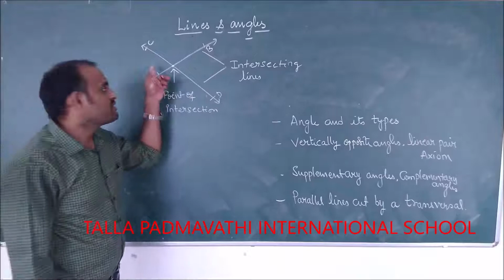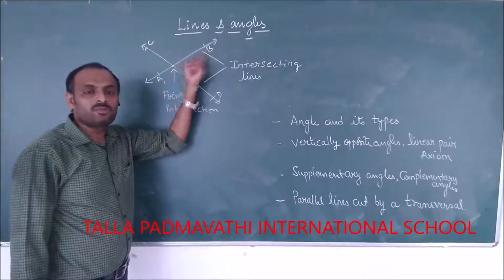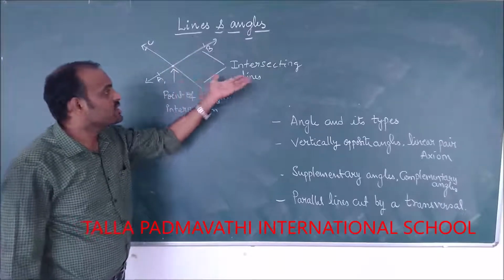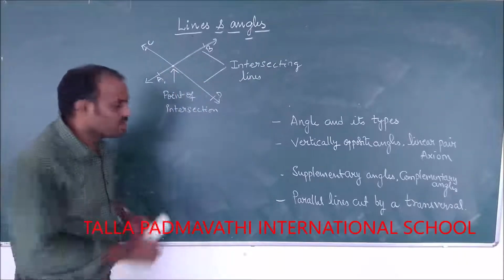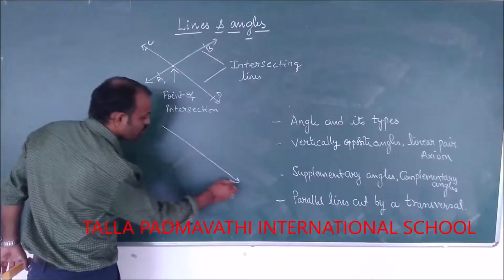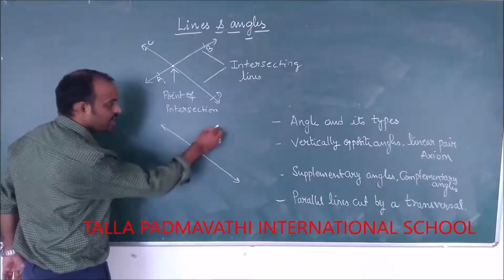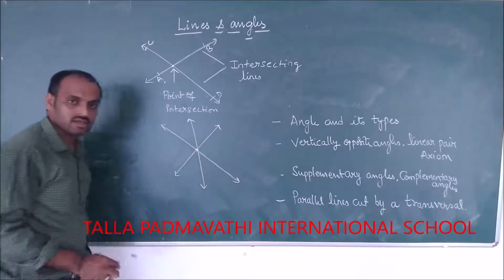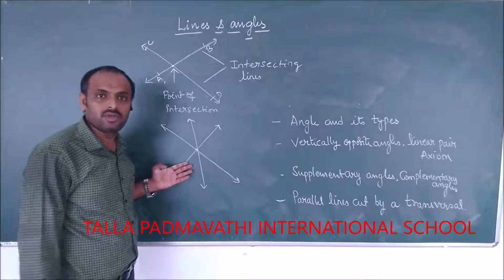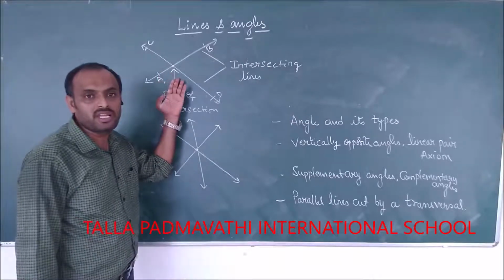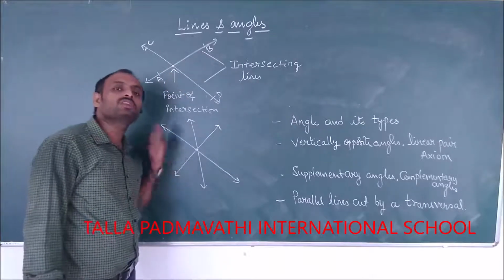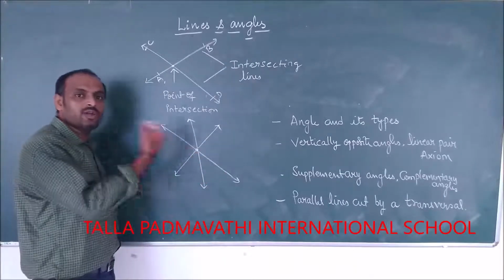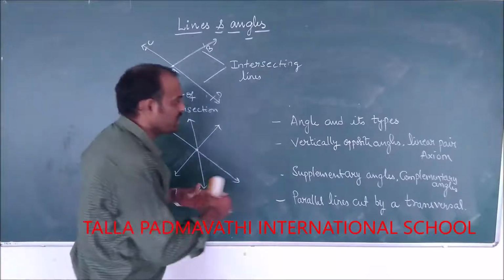The lines which are meeting at a point, the point is called the point of intersection, and the lines are called intersecting lines. For example, I have more than two lines meeting at a point. The concept here and here is the same. Whereas here only two lines are meeting at a point, here more than two lines are meeting at a point. Let me write the definition here.